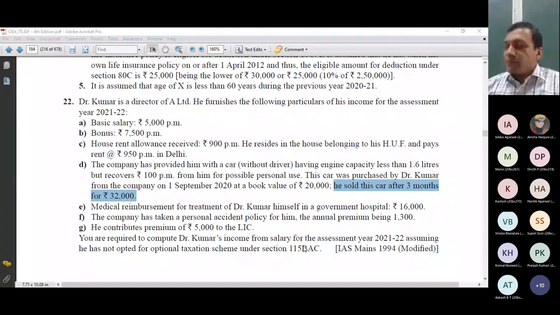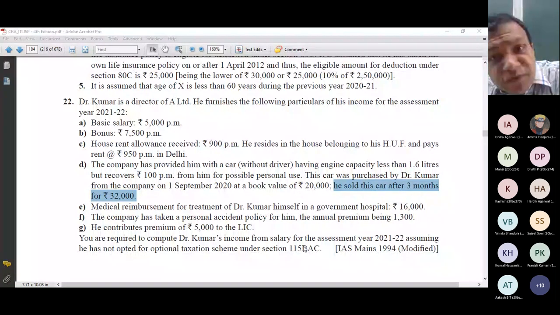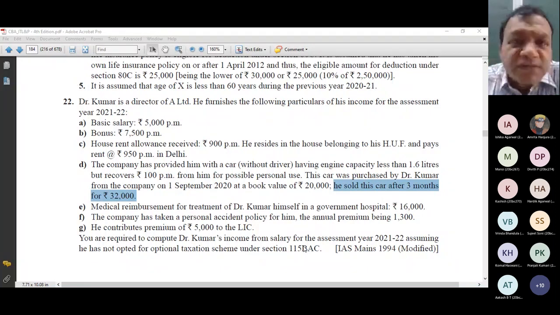Very good. Now, one question can also come in your mind, that how can you say that the gain is 12,000? Some of you might be thinking that I am selling this car after 3 months. Some of you might be thinking that why not deduct depreciation of 3 months also? From 20,000 I should deduct the depreciation of 3 months and then I will say that remaining is the gain.